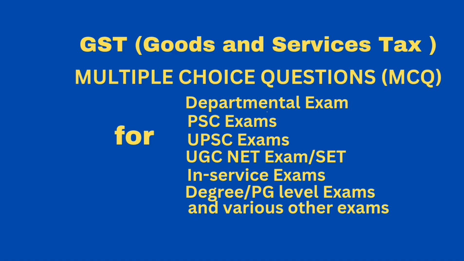Then next question. Which of the following supply of services is subject to reverse charge? Option A, services provided by any court to a business entity located in the taxable territory. Option B, services provided by an income tax tribunal to a business entity located in the taxable territory. Option C, services supplied by an arbitral tribunal to a business entity located in the taxable territory. Option D, none of the above. Correct answer, option C, services supplied by an arbitral tribunal to a business entity located in the taxable territory.